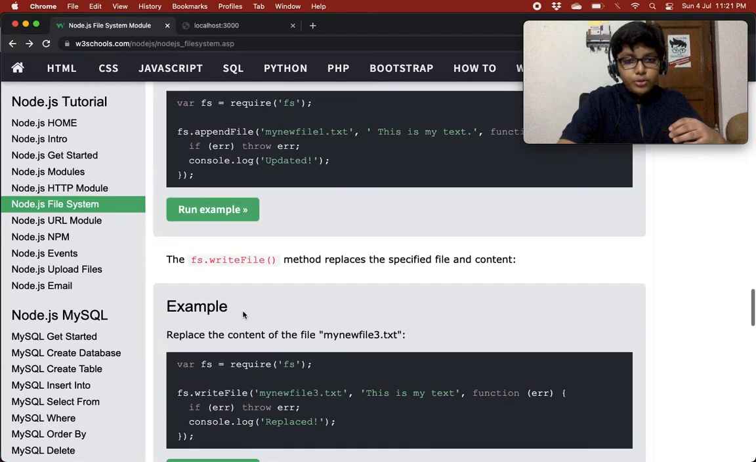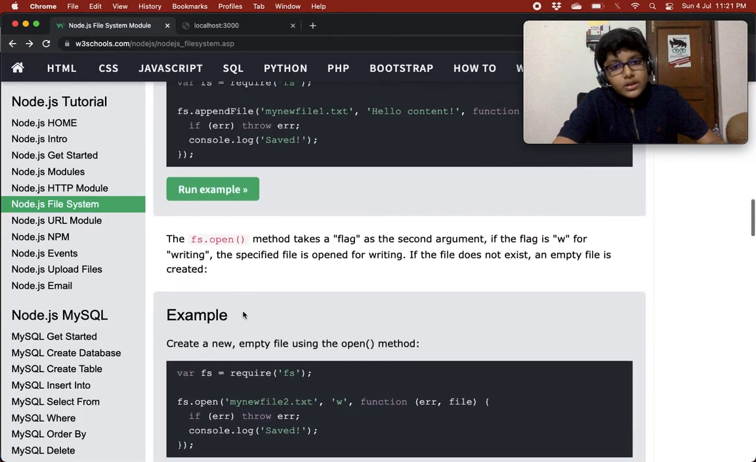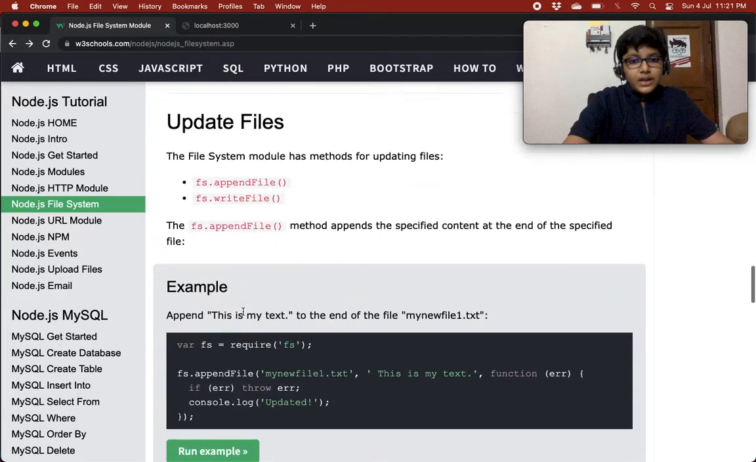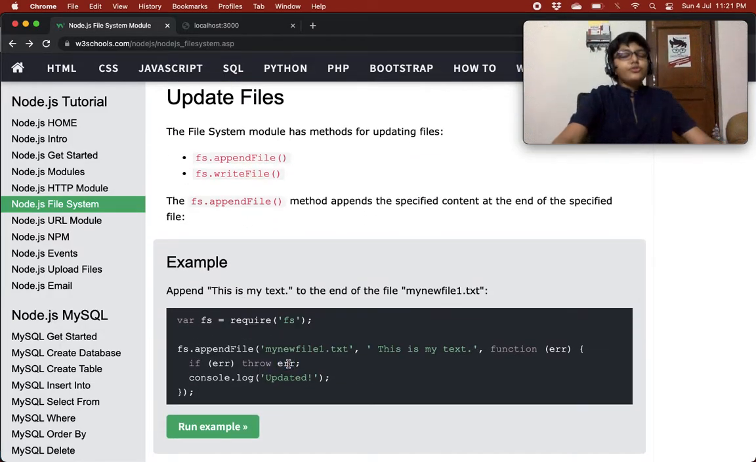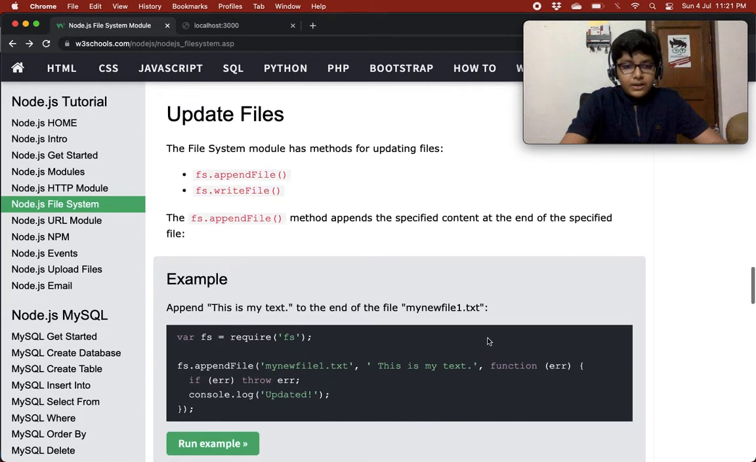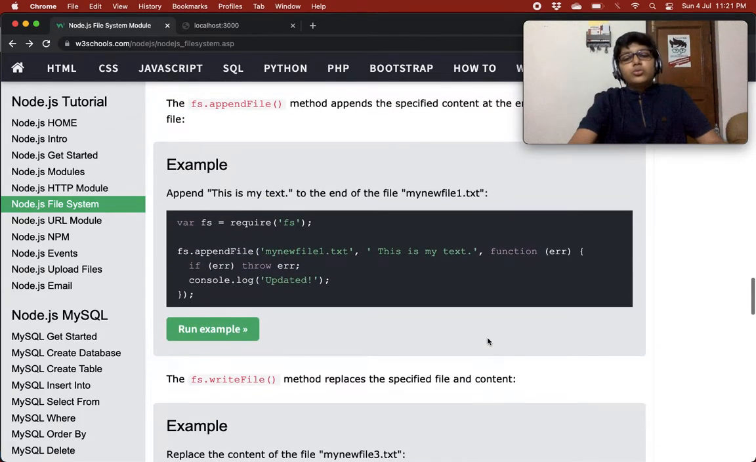Like before, W3 schools was showing us an example of creating the file, but now it is showing us the example of appending new stuff to the file, adding content to the file. So append "This is my text" to the end of the file myNewFile1.txt. We know appendFile adds content to the end of the file. W3 schools is using appendFile just for adding content to the file.